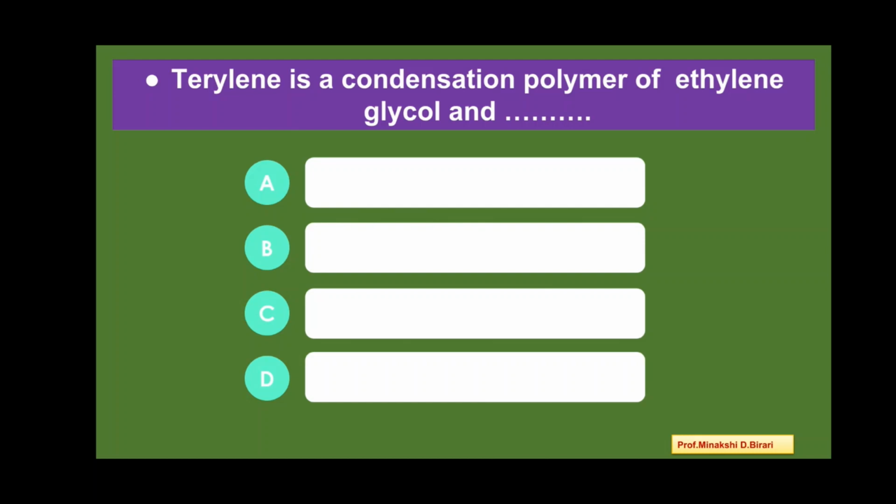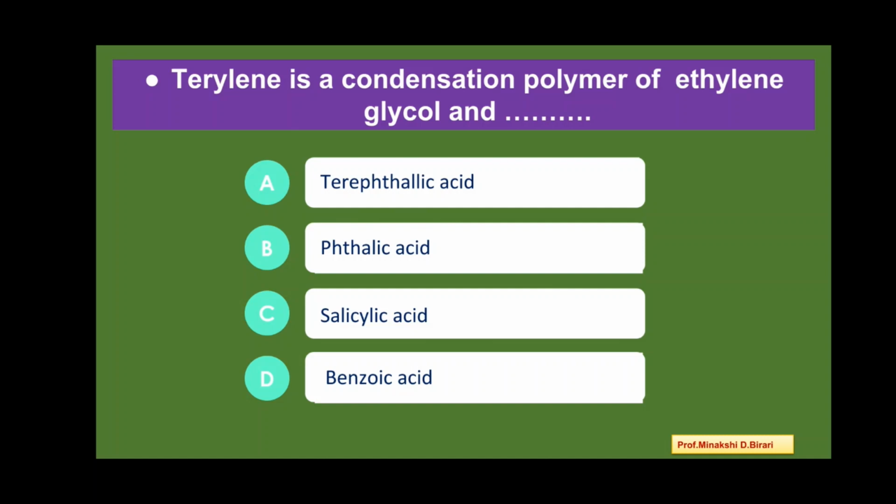Terylene is a condensation polymer of ethylene glycol and dash dash. First, terephthalic acid, second phthalic acid, third salicylic acid, and fourth benzoic acid. So terylene polymer obtained by monomers ethylene glycol and terephthalic acid. So the option A is correct answer.